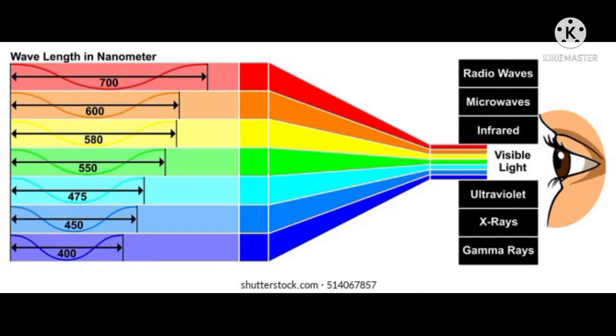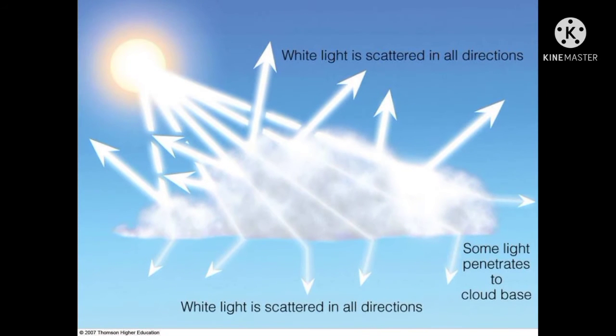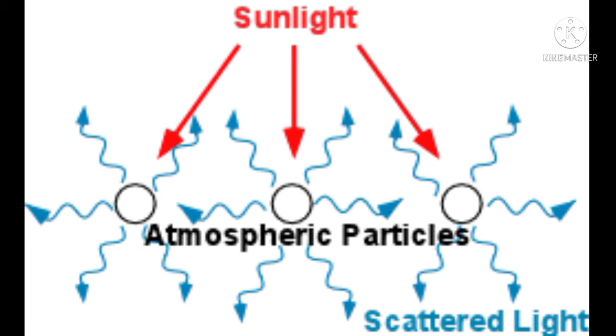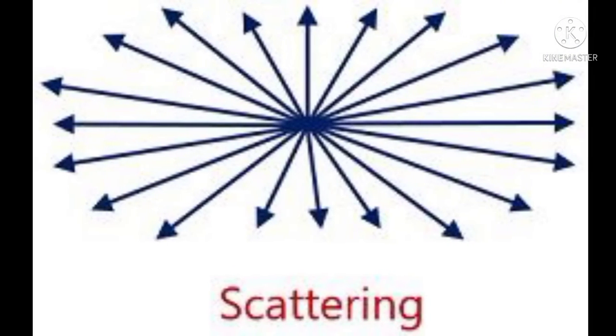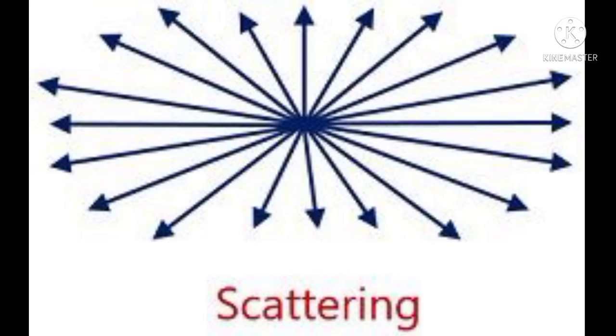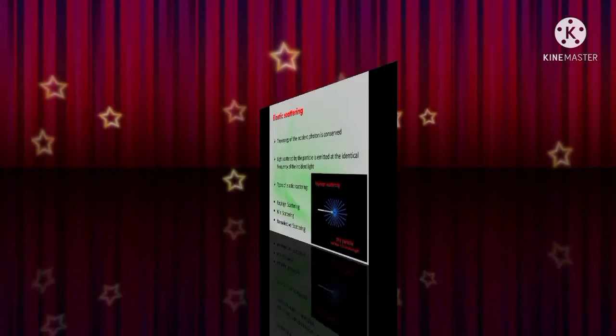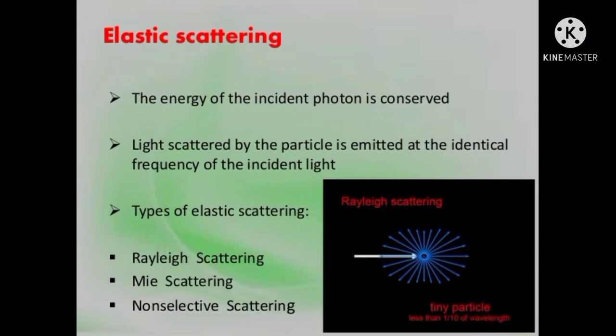than red. Also, when sunlight travels through the atmosphere, the particles present in the atmosphere deviate the sunlight rays into different directions. The process of splitting sunlight in all directions is called scattering. The particle is called the scatterer.